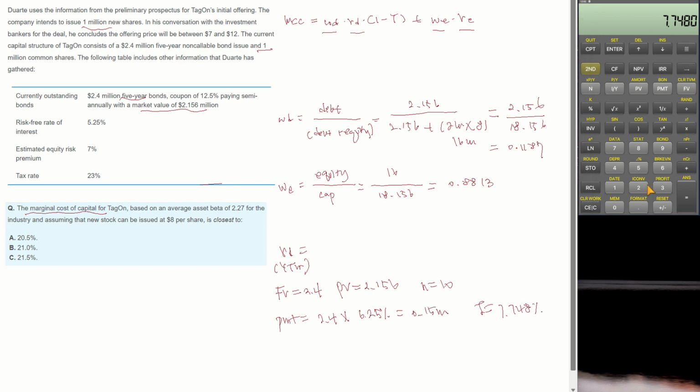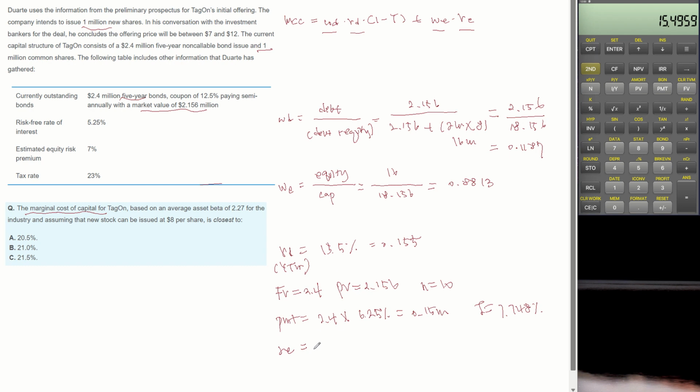By multiplying by the number of periods, YTM becomes 15.5%, 0.155. Let's move on to calculate cost of equity.